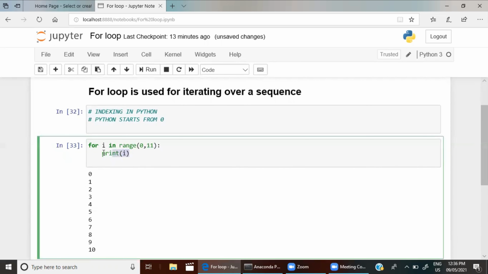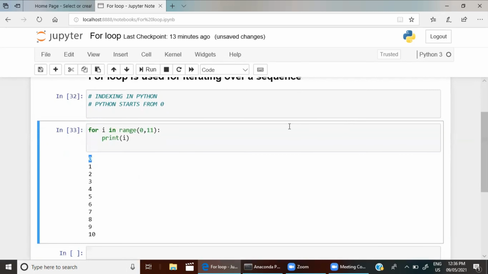This is the simple syntax for writing a for loop in Python. Normally we get the output in horizontal form, 0, comma 1, comma, in that way. But if you write a for loop, you will get it in a vertical way: 0, next to it 1, next to it 2, in this way.